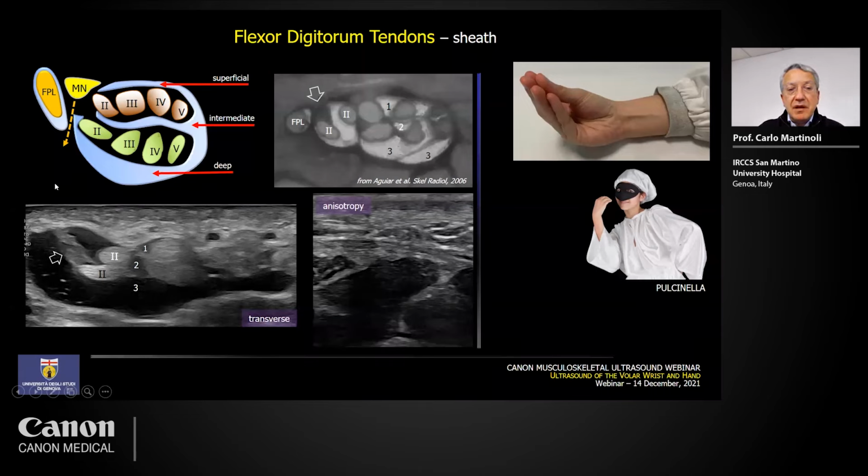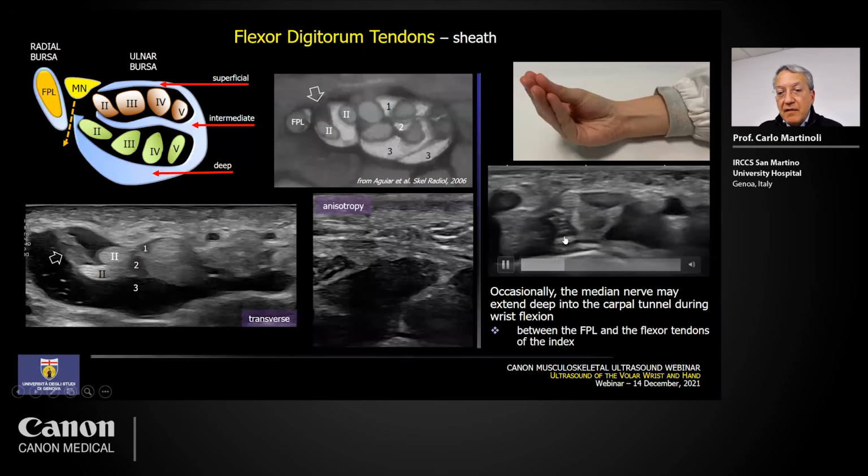And this space can be crossed by the median nerve, especially when you perform scanning using a position that we can call the pulcinella position, very Italian position. We ask the patient to flex the hand and to join the fingers together.